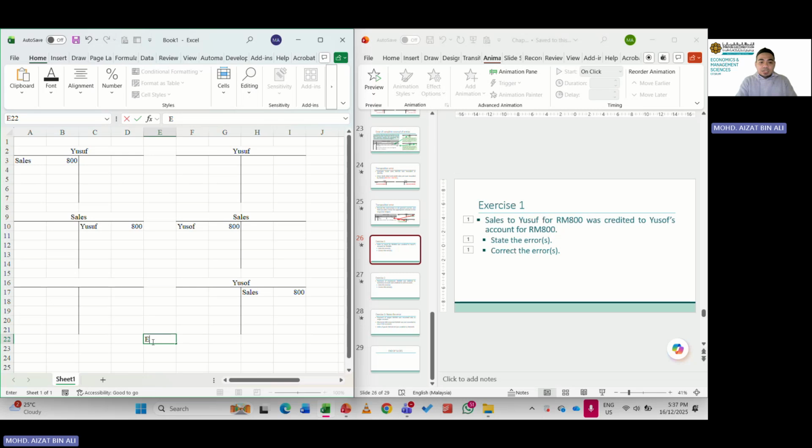Error number one is error of commission, between Yusuf and Yusuf. Both are trade receivable, but wrong account. And the second error is error of complete reversal of entries. Why? Because here the debit and credit are switched with each other.